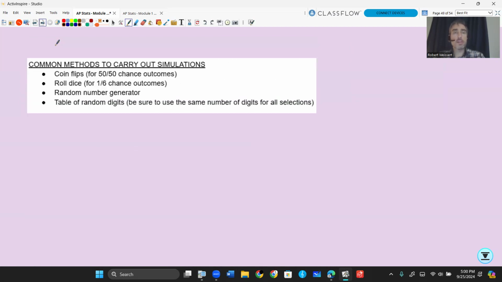Just a couple things about simulations. We can do a coin flip for easy 50-50 chances. We can roll dice for 1 out of 6 chances. My favorite, of course, is the random number generator. That's the one you'll probably use the most often. I really don't like the table of random digits, if I'm being honest, but it comes up on some of your questions, so I do have to teach you how to do it. But it's just not my preferred way to do things for lots of trials.